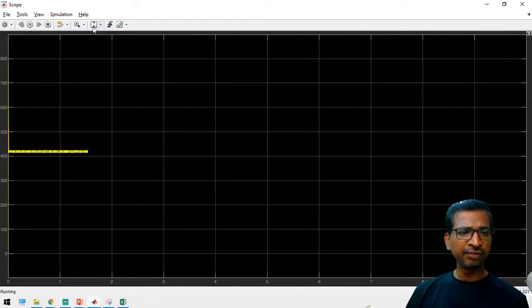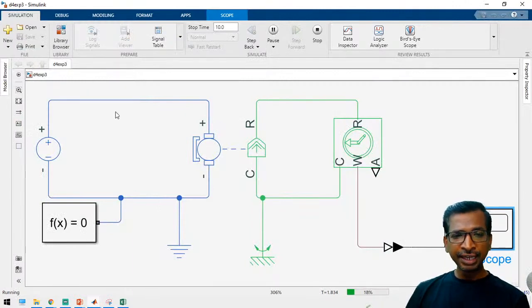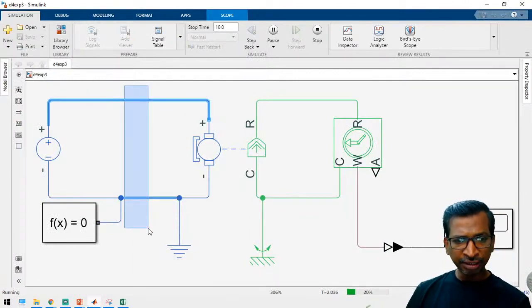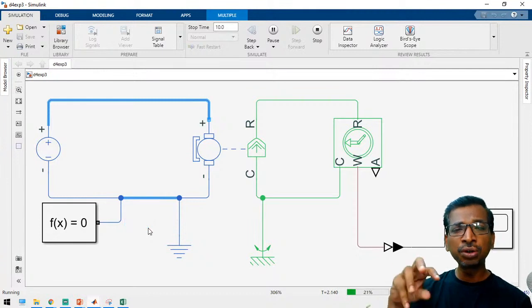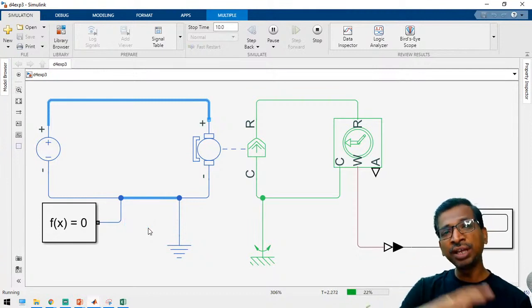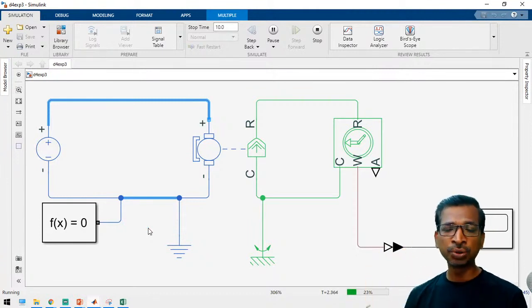So simply we are running this motor. See here, in between these two parts, we are going to keep a power electronic circuit to vary the voltage to get the desired output voltage.